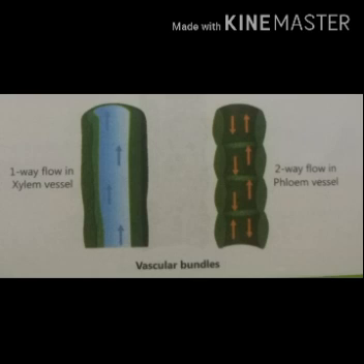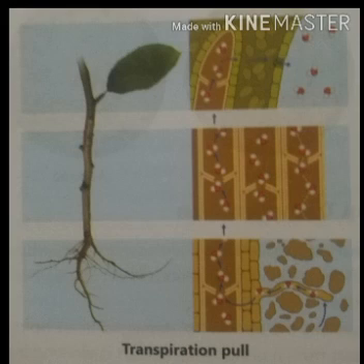These vascular bundles are composed of two types of tissues, that is xylem and phloem. Dear students, xylem is responsible for the transportation of water and minerals, while phloem is responsible for the transportation of food substances. Dear students, xylem tissues pull water and minerals from roots to the leaves of the plants, means from lower parts to upper parts.